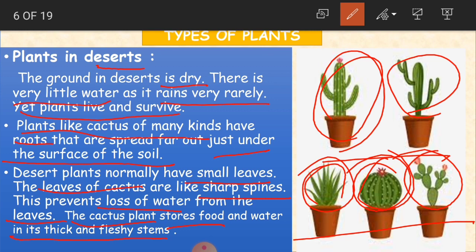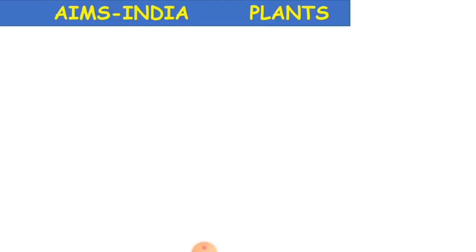So what about the plants in desert? As the ground is very dry in desert areas and they receive very little water, and rains are also very rare, that is very occasional, still plants are able to live and survive. Why? Because they are able to store the water in their stems. And how about the roots? The roots are under the soil, and they spread very far. Okay, children, clear?